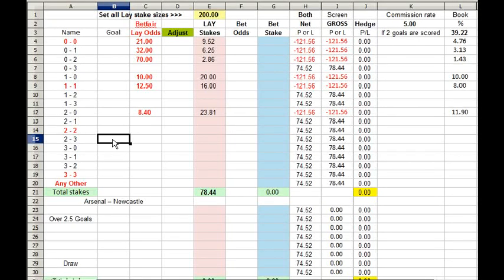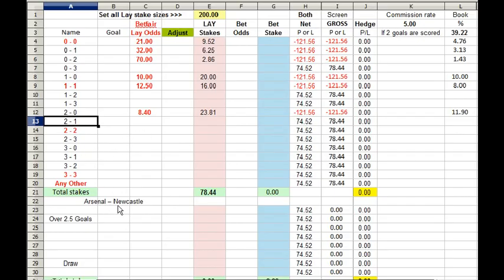Now if we're laying some scores in correct score, we can also lay with insurance against a 0-0 result. All we need to do is lay our scores, but don't lay 0-0. So here I've got some scores in for under 2.5 goals, which are the scores of 0-0, 0-1, 0-2, 1-0, 1-all and 2-0. If you bet or lay those, they are the under 2.5 goals, and all the other scores